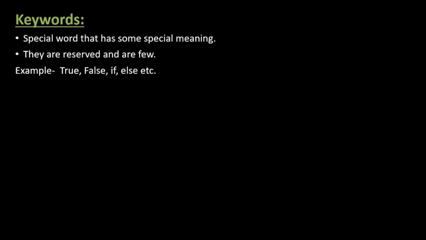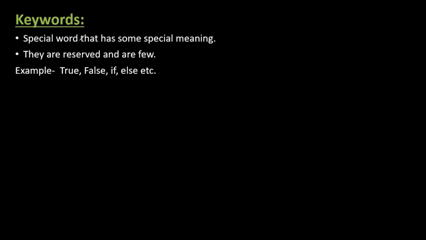So keywords are special words that have some special meaning, and they are reserved and few. Since they have some special meaning, they are used in a particular situation only, based on their meaning. Since they have some meaning associated with them, you have a limited set of keywords and they are reserved.